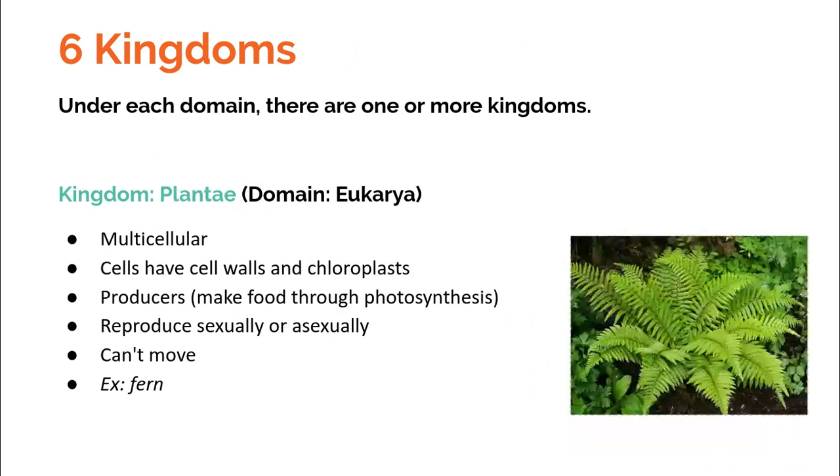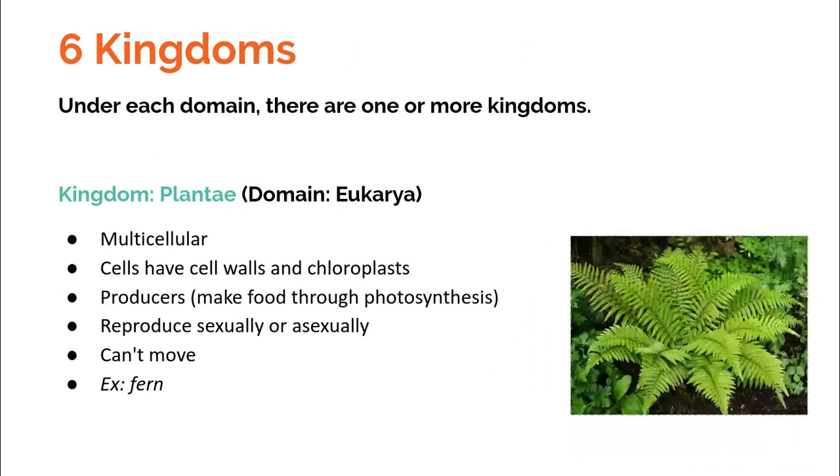Next kingdom, plants, or plantae, our kingdom plantae. These organisms are multicellular, and their cells have cell walls to help with structure and support, and they also have chloroplasts. And what are those for? Making food through photosynthesis. So plants are producers.